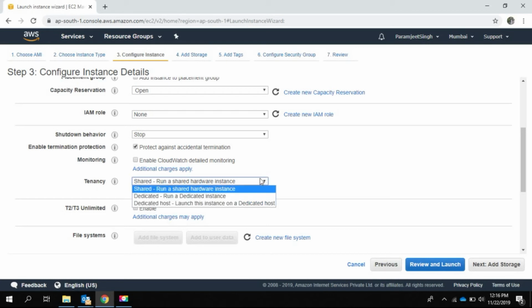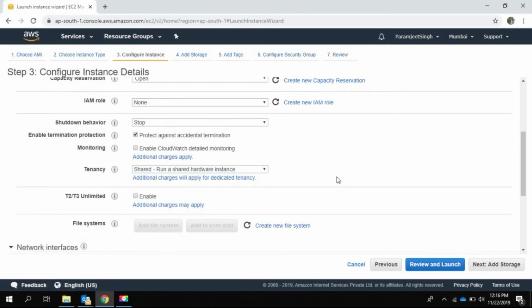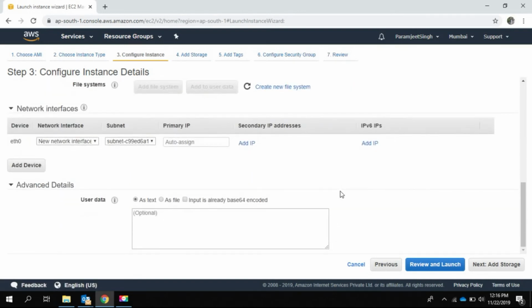We have got three types. One is shared, which is eligible for the free tier. Second is dedicated, and third is dedicated host. In the later slides, we will go in deep about what all these three tenancies mean to us. For this purpose, we are just choosing the shared one only. Rest everything, keep it default.